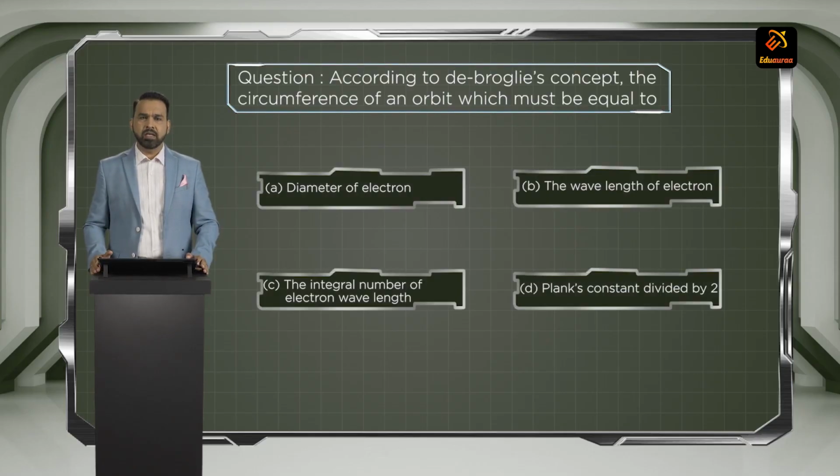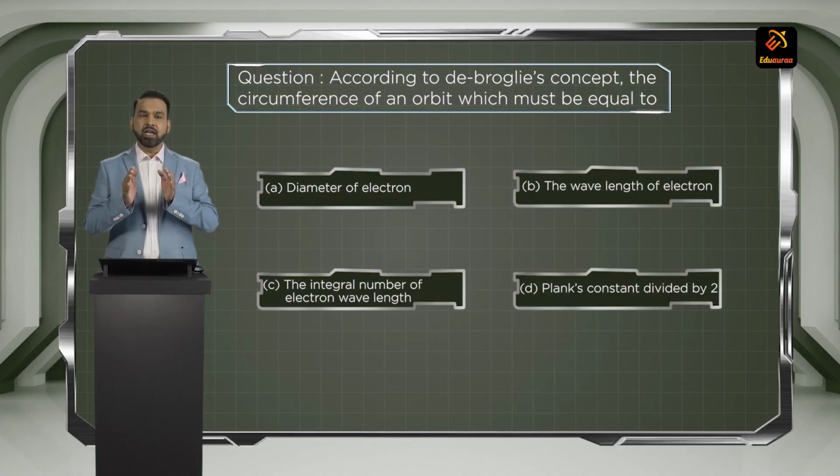Moving to the next question. According to de Broglie's concept, the circumference of an orbit must be equal to what, according to de Broglie's equation? The circumference of an orbit must be equal to the integral number of electronic wavelengths.